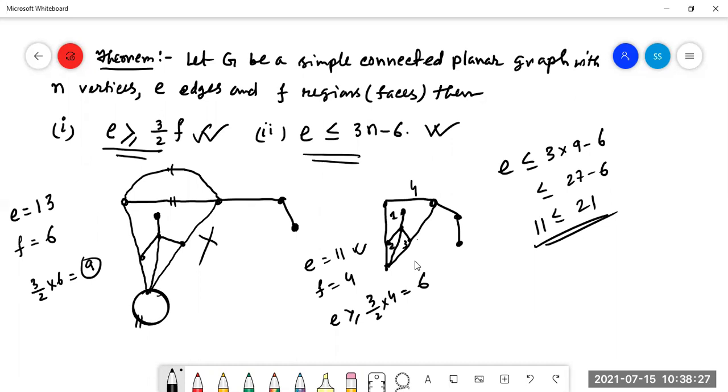I think you people are not going through this graph theory because it was completed a long time ago, and after that for some reason I have not taken classes for about 3 weeks. So you people forgot about me and forgot about this lesson, though it is 50 marks.